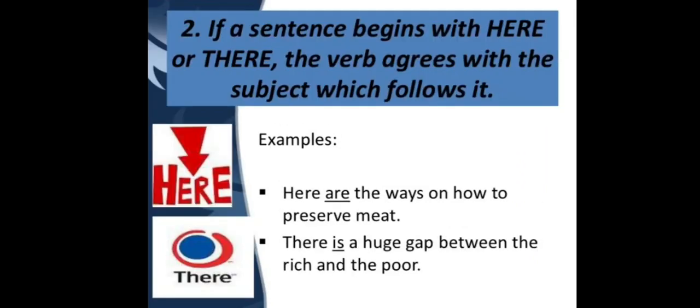Now, rule number 2. If a sentence begins with here or there, the verb agrees with the subject which follows it. For example, here are the ways. Here are the ways on how to preserve meat. And another: there is a huge gap between the rich and the poor. Here we have used is, because the subject, gap, is singular.